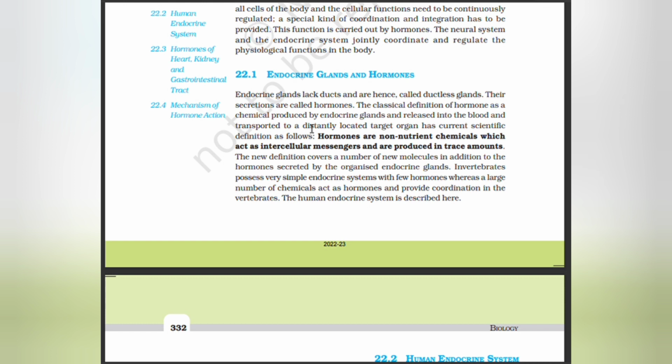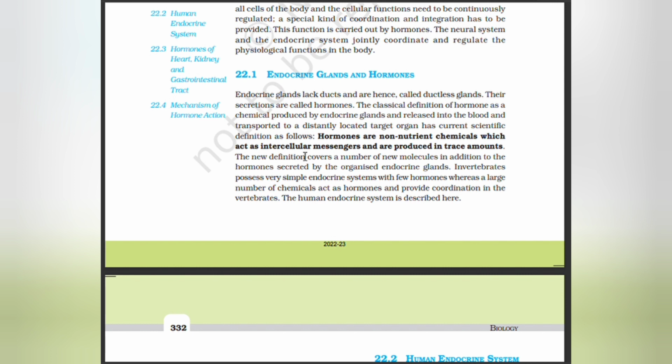The classical definition of a hormone is a chemical produced by endocrine glands, released into the blood and transported to a distinctly located target organ. The current scientific definition is as follows: hormones are non-nutrient chemicals which act as intercellular messengers and are produced in trace amounts.